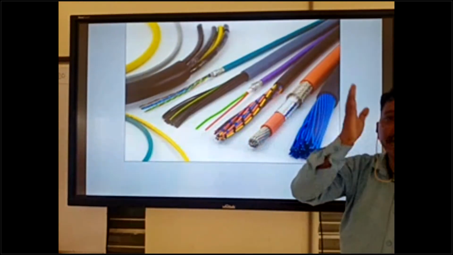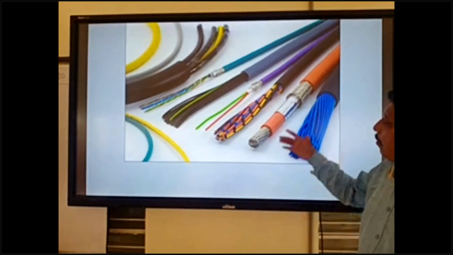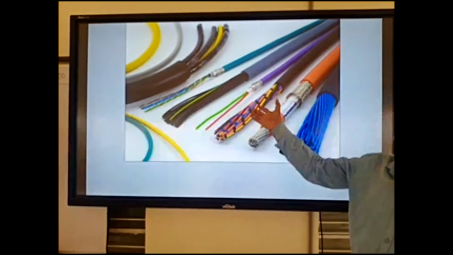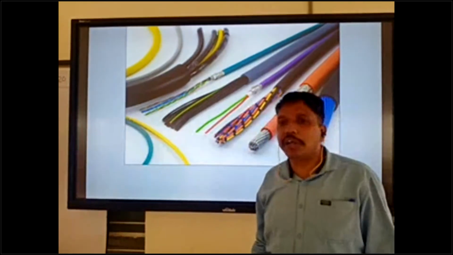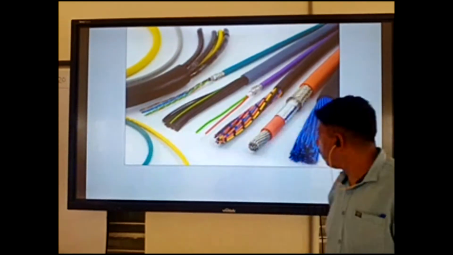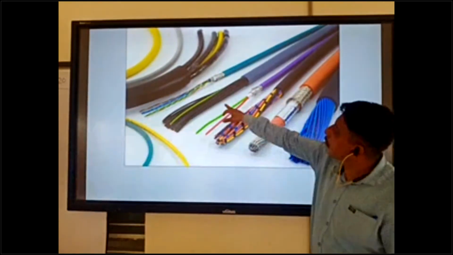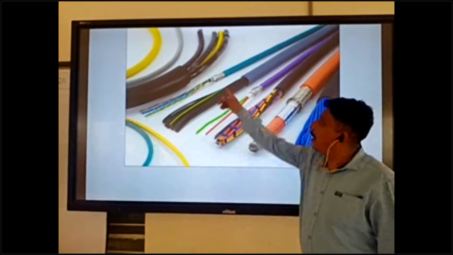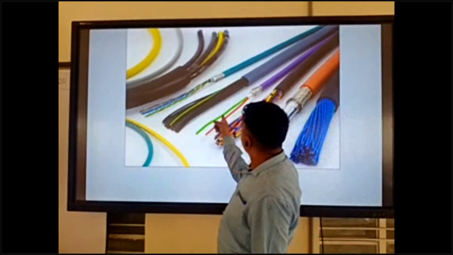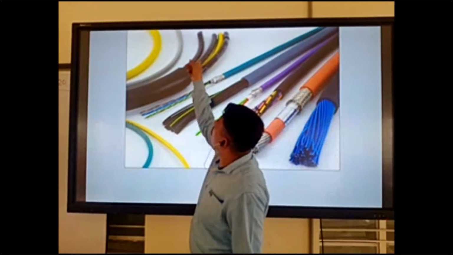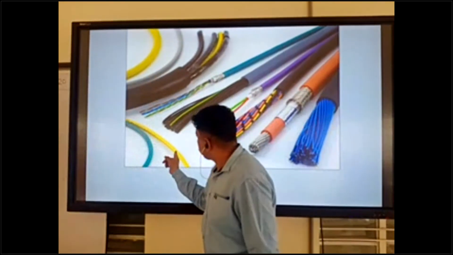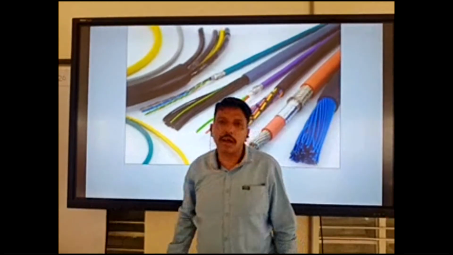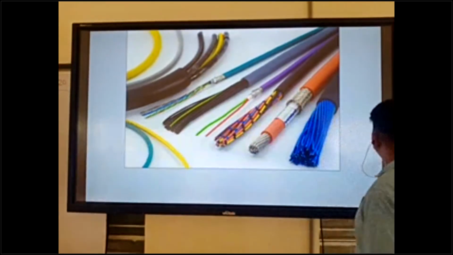Control and instrumentation cable we can use in bundles of wire, coming from 1 core up to 48 core. So this is the bundles of wire, and this is the core. 1 core, 2 core, 1, 2, 3, 4 core inside. This is single core, 1 core, 1 core. This is also 1 core, 1 core. Single core. Okay.